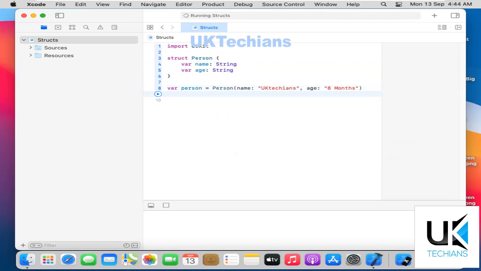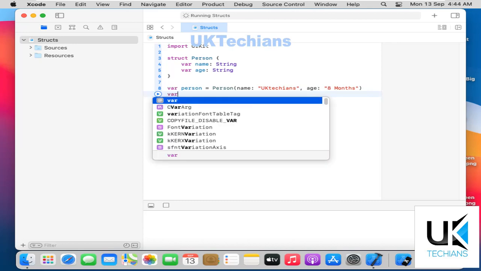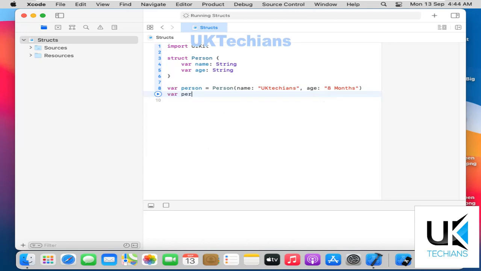And now in the beginning of the video, I described that structs are a value type. What is the difference between value type and reference type? Let me just describe it right here. Let's suppose I have a variable here, person A equals person. Person is a variable that is defined over here, which is this.